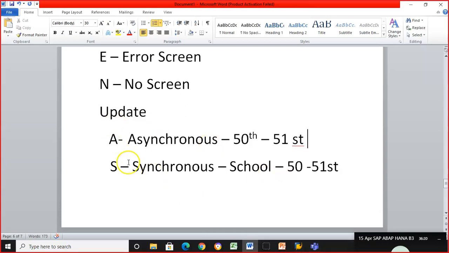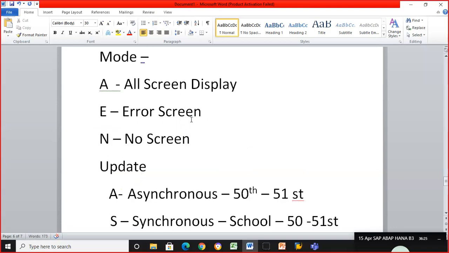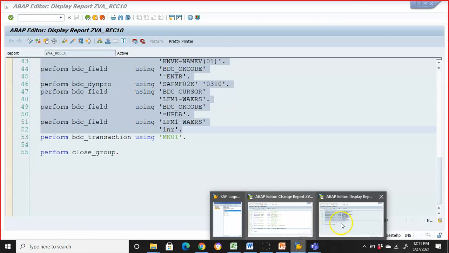So in update we'll have 2 modes, synchronous and asynchronous. And in display we'll have all screen display, error screen display, no screen display. If you say no screen display, when you execute the program, nothing will be shown. Just automatically it will come out. This is what we have.